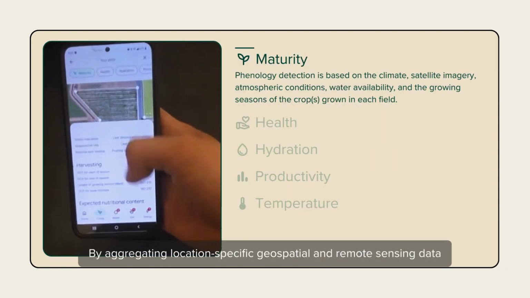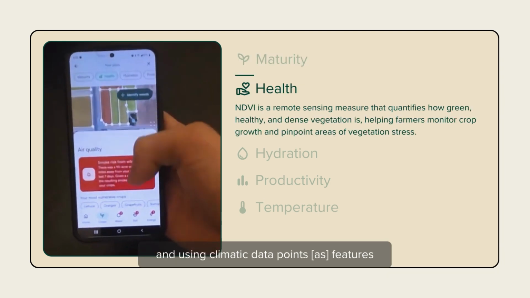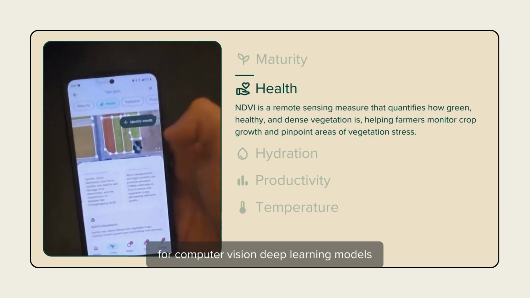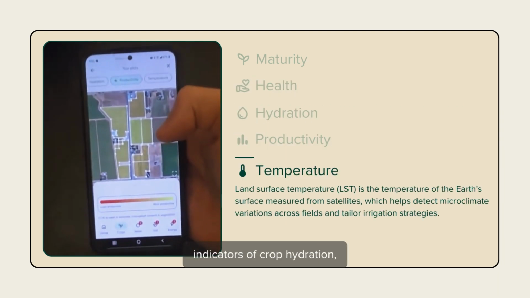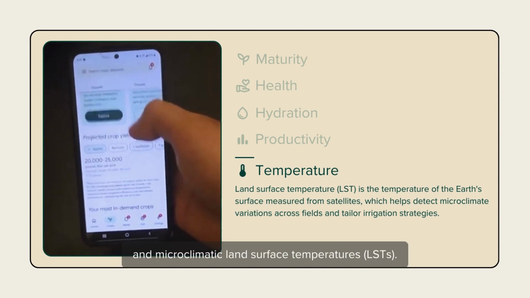By aggregating location-specific geospatial and remote sensing data, and using climatic data points from them as features for computer vision deep learning models that use Keras for predictive metrics, the app calculates and visualizes metrics for crop phenology, vegetative health, indicators of crop hydration, photosynthetic productivity, and microclimatic land surface temperature.